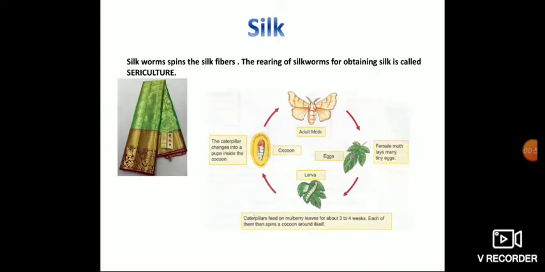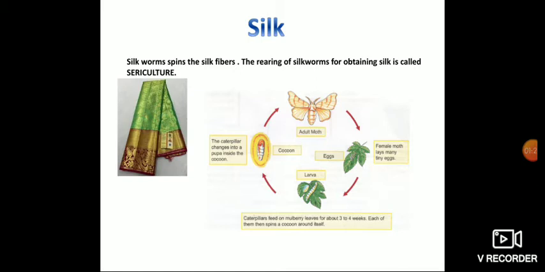Okay, already we have learnt about the animal fibers. So in that, wool we have completely seen, and now today I am going to teach you about silk. Okay. How do you get silk, children? Yeah, silkworm. Very good. Silkworm spins the silk fibers. The rearing of silkworms for obtaining silk is called sericulture.